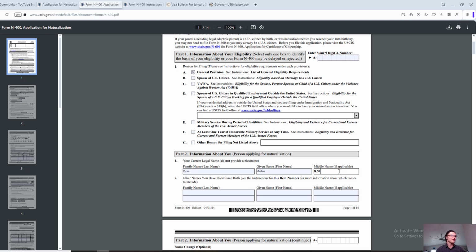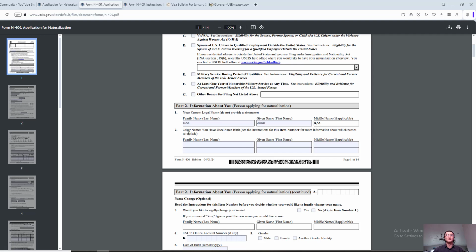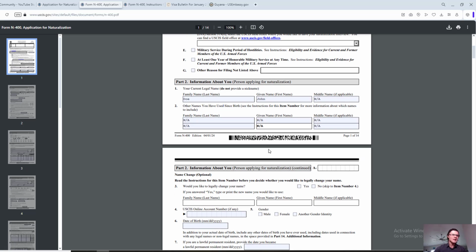Sometimes I've seen quite a few applications being returned saying, hey, you can't leave any blank spaces, so don't take chances with it. Other names you have used since birth. In case you change your name, for example, let's say based on marriage, you updated your last name, there you go, you have 2 different spaces for that. If not, then go through and put not applicable, not applicable, not applicable. It doesn't take too long to go through it, but it prevents unnecessary delays in your application processing. I'm not going to do it from now on, but you get the point.